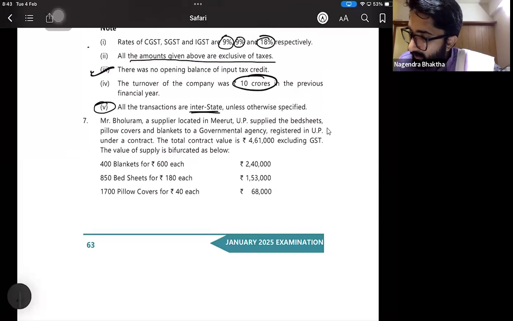Boluram, a supplier located in Meerut, UP, supplied the bed sheets, pillow cover, and blankets to the governmental agency registered in UP under a contract. The total contract value is 4,61,000 excluding GST. The value of supply is bifurcated as below: 400 blankets for 600 each, 850 bed sheets for 180 each, 1,700 pillow covers for 40 each.